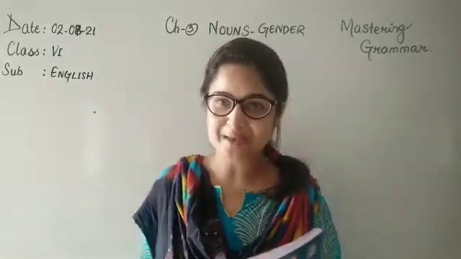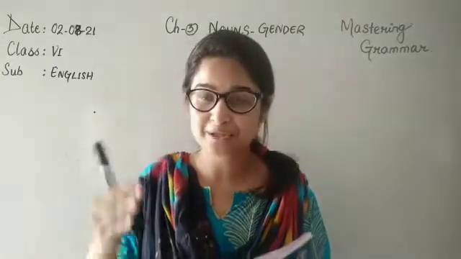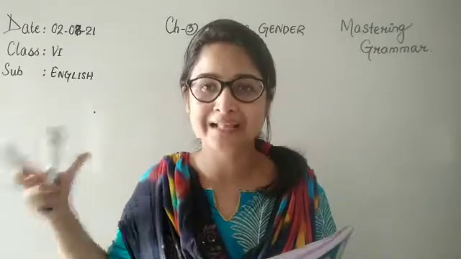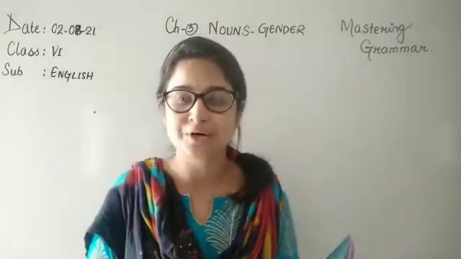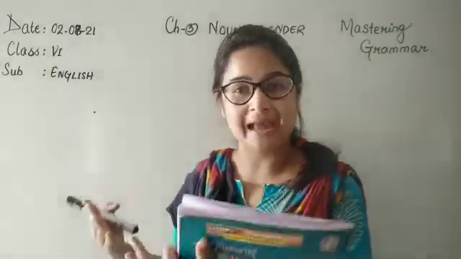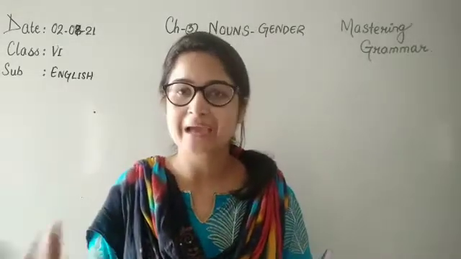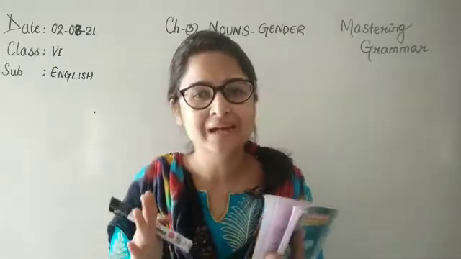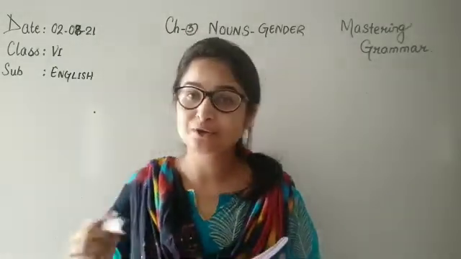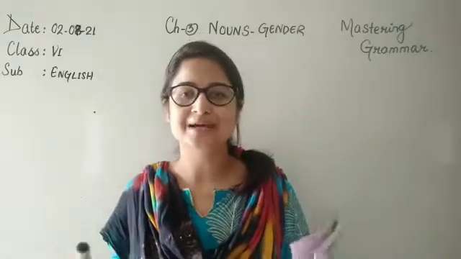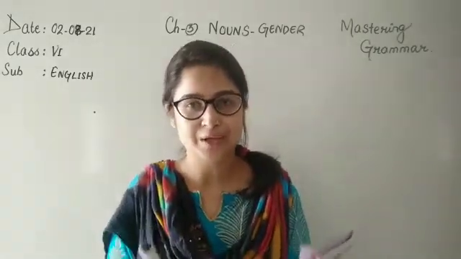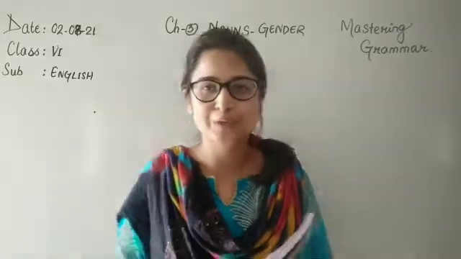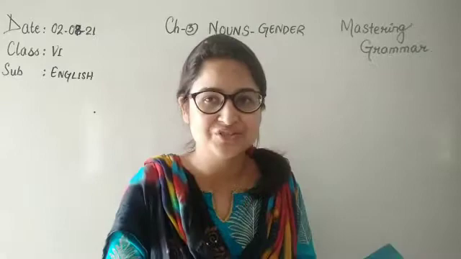What did I tell you about masculine gender? That in masculine gender, the nouns are male actually. They are from the male species. Whether it is a person or an animal, the species has to be a male. Then we call that noun in the masculine gender. Now what did I tell you about the feminine one? I told you that when the species we are talking about, the person or the animal, is a female, then we know that the noun is in feminine gender.